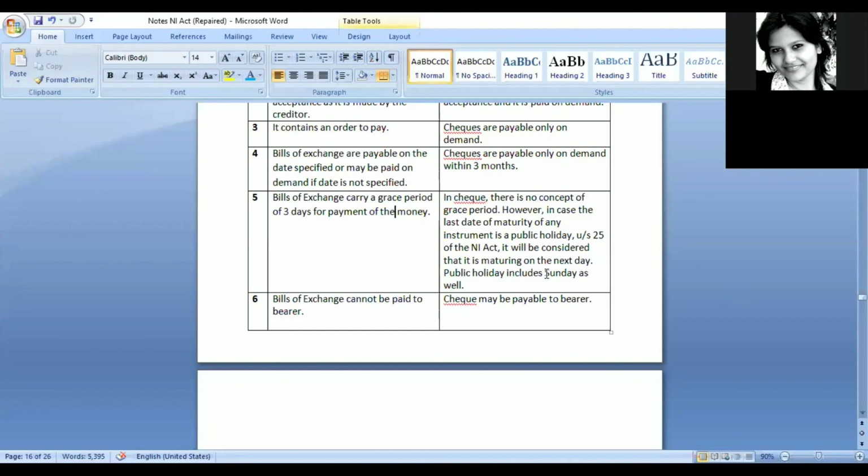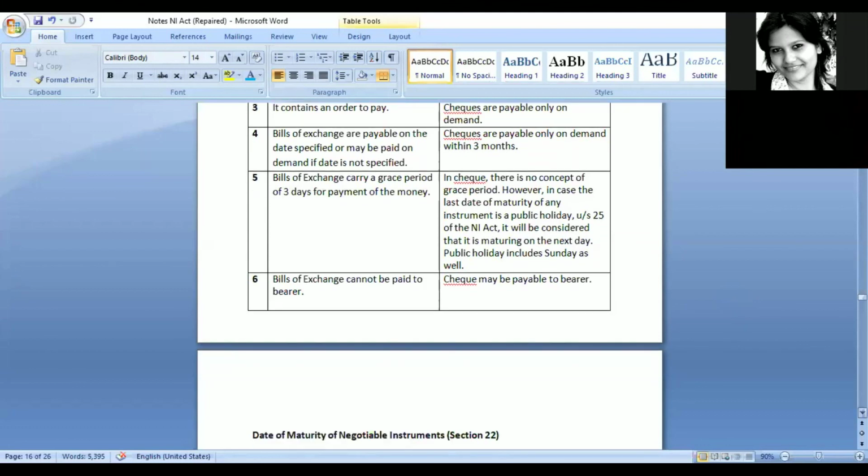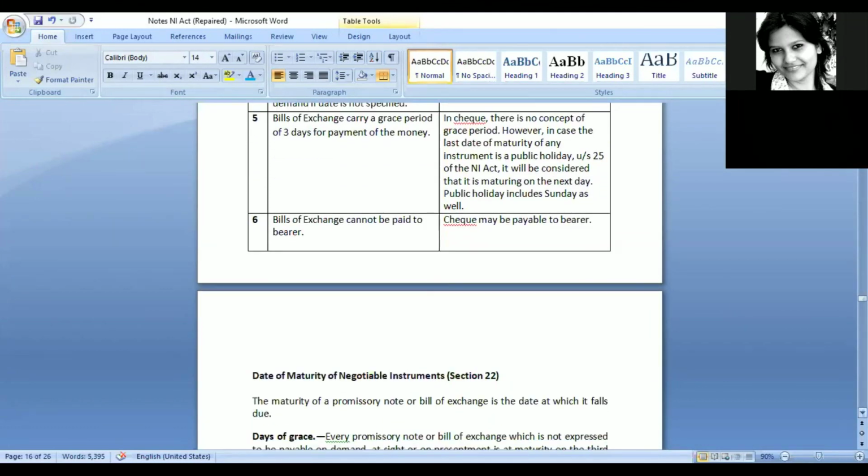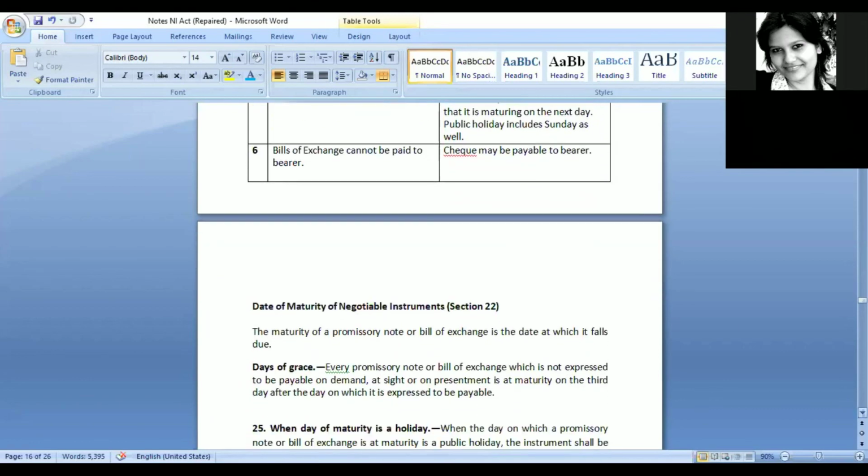Can you please repeat that grace period thing for bills of exchange? Yeah. So in case of bills of exchange, we get a grace period of 3 days. That means if, for example, the date is 16th of June, then we would consider that after 3 days from that date, the date of maturity will be. But in case of check, we do not have any concept of grace period. So this grace period concept would be applicable for promissory note and bills of exchange.